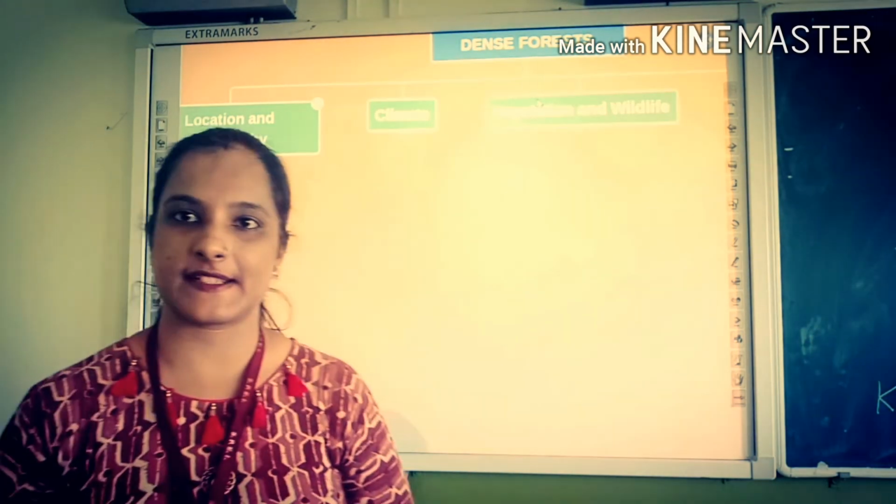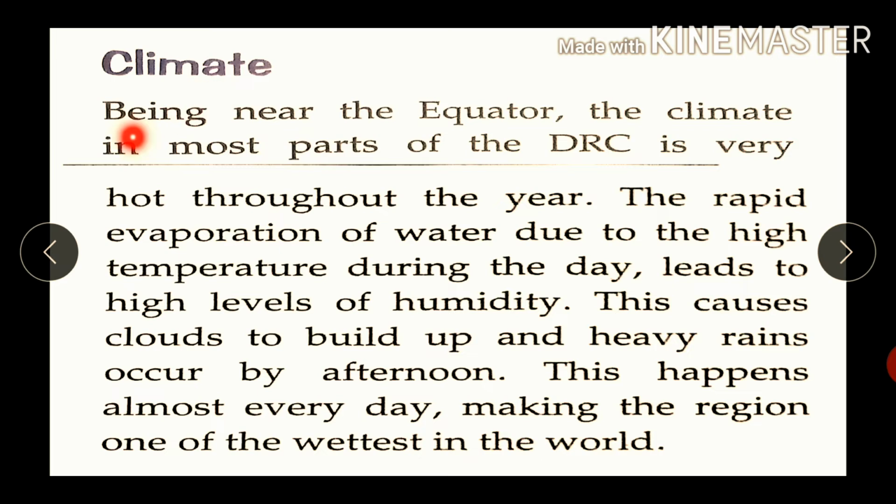Climate. Being near the equator, the climate in most parts of the DRC is very hot throughout the year. The rapid evaporation of water due to the high temperature during the day leads to high levels of humidity. This causes clouds to build up and heavy rains occur by afternoon.